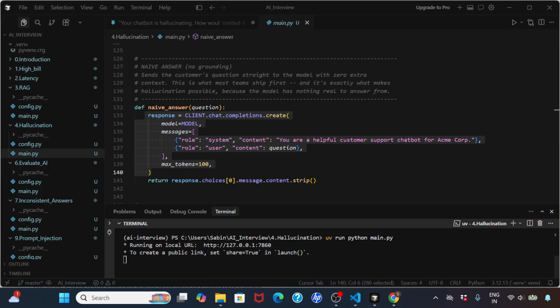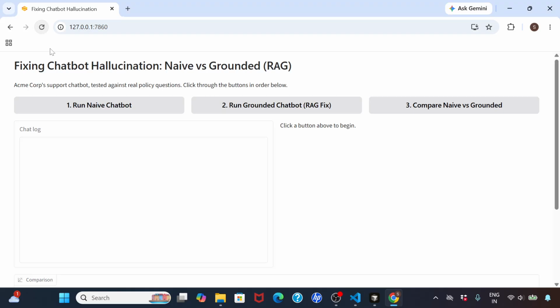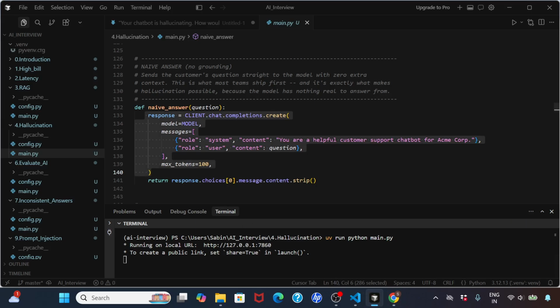If you open this up and refresh, this is a naive chatbot. Once you run this naive chatbot, it takes the question and sends it to the model. It's like opening ChatGPT, asking a question, and it goes and hits the model. The problem with that is that ChatGPT may not have that answer, and the model may not be trained on the answer, so that's where it will come up and give you some hallucinated answer. Good models will say that I do not know the answer, but if your model is not good, then obviously it will give you some hallucinated answer rather than saying, hey, I don't know this.